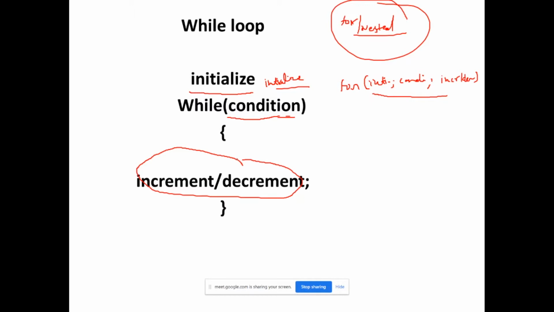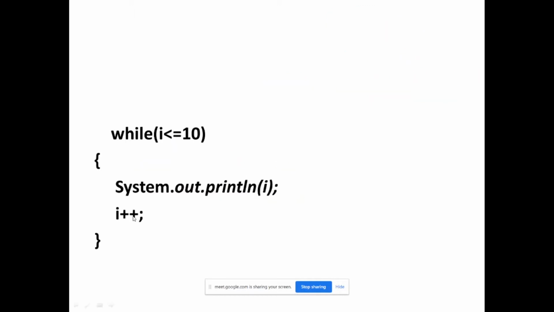So let me move to the next slide. Now I will explain how this works. Suppose I initialize int i = 1. First, i will be initialized to 1. After that, is i less than or equal to 10? The i value is 1, so 1 is less than or equal to 10. The condition is satisfied, so it will come inside.